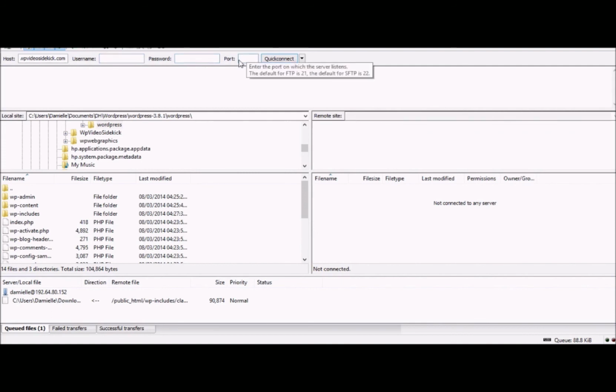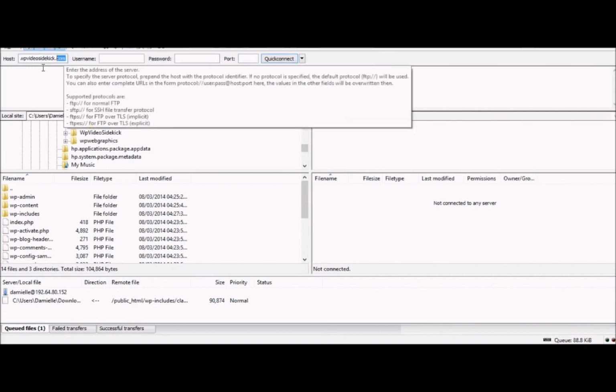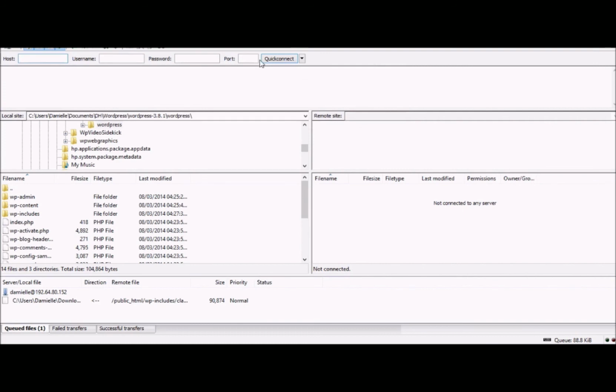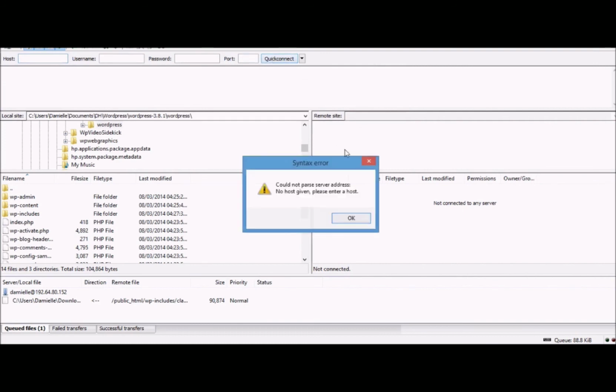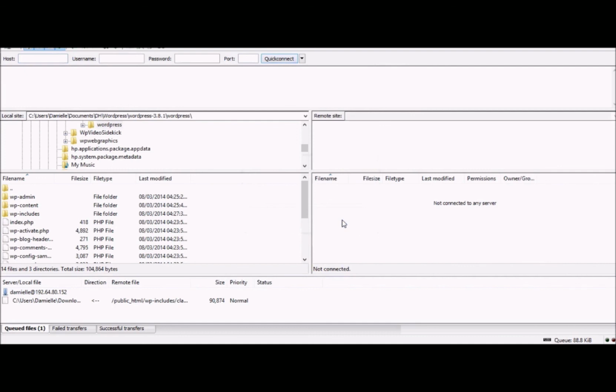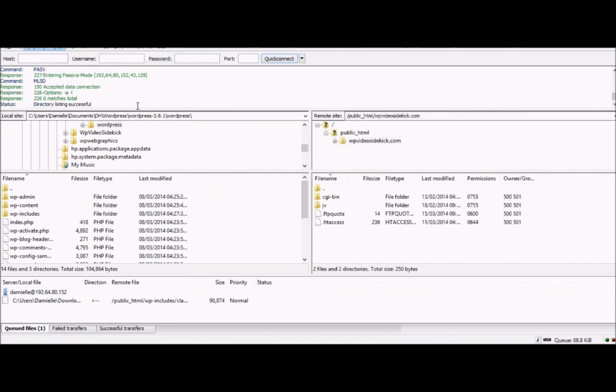The default should be 21, but you don't have to enter anything there. And once you do that, you just select Quick Connect, and you will connect to your server. And what you'll see is something similar to this. On the left hand side will actually be the files on your desktop, and on the right hand side will actually be the files at your server, at your hosting account.